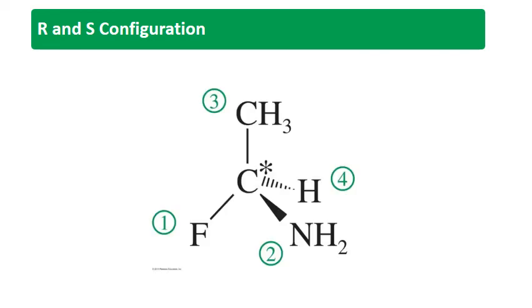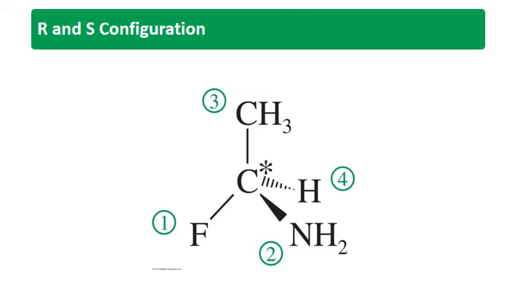The next part is the R and S configuration. The most important task for any organic chemist is to assign the configuration to stereoisomers. Although we can distinguish an enantiomer by the sign of optical rotation, plus and minus, which is not easy, the actual configuration of the molecule, the absolute configuration, is assigned by a set of sequence rules given by three scientists, Cahn, Ingold and Prelog. That is referred to as the CIP system.